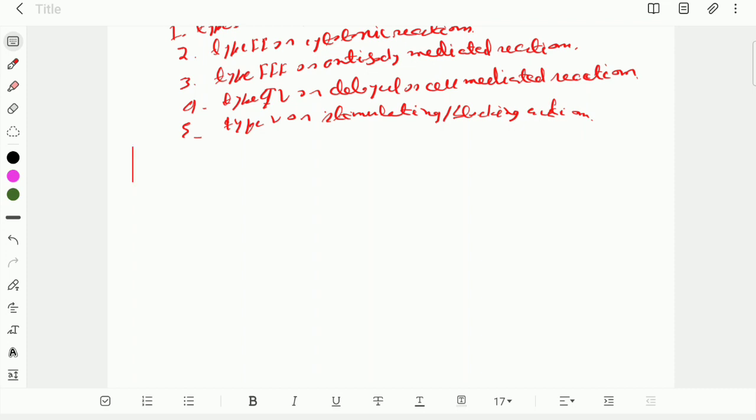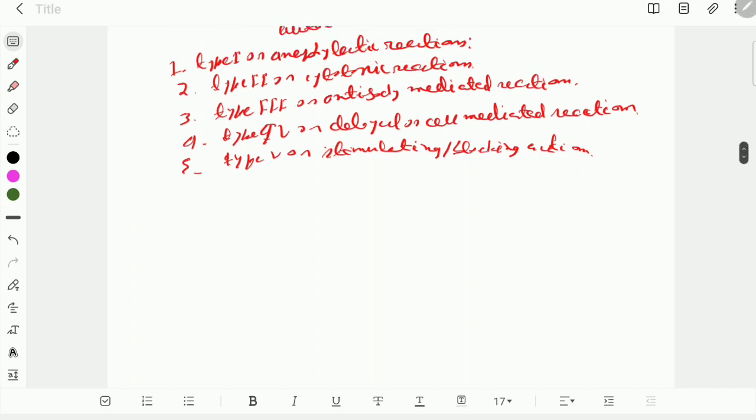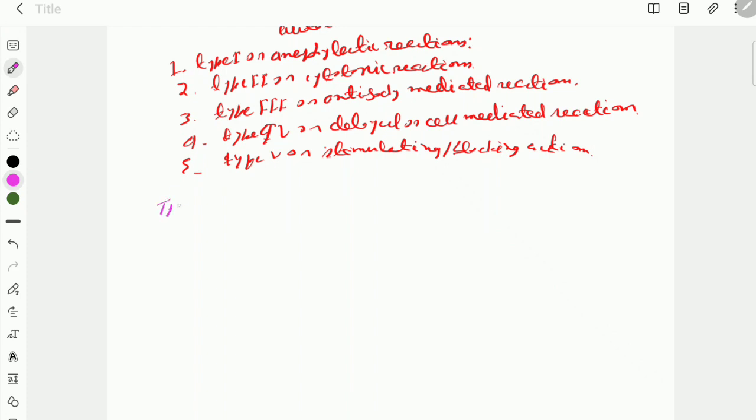Now type 1 reactions. These are also known as anaphylactic reactions. Anaphylaxis is the term used in case of excessive stimulation. So in case of anaphylaxis, the body gives an exaggerated or excessive response to a chemical stimulus or antigen, or maybe an allergen, to which it is previously sensitized.